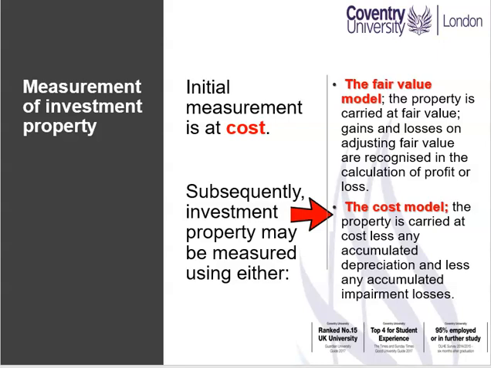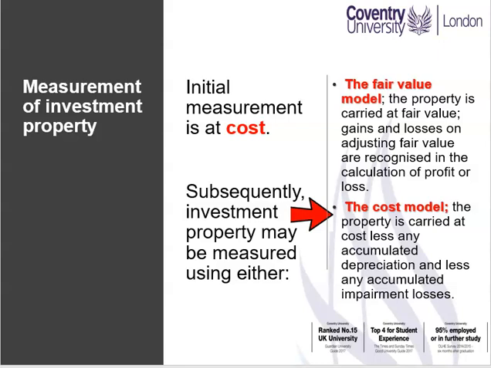The fair value model, on the other hand, is where the property is carried at fair value. So at each year, the property is carried at fair value, with gains or losses on adjusting fair value recognized in the calculation of profit or loss. So if there is a gain, the gain goes straight to profit or loss.